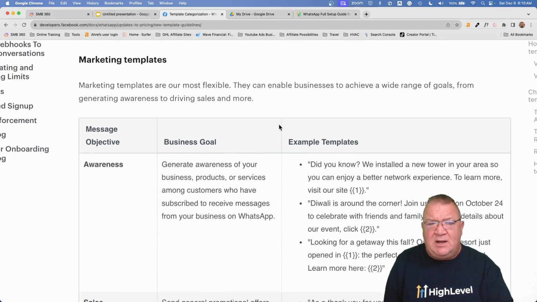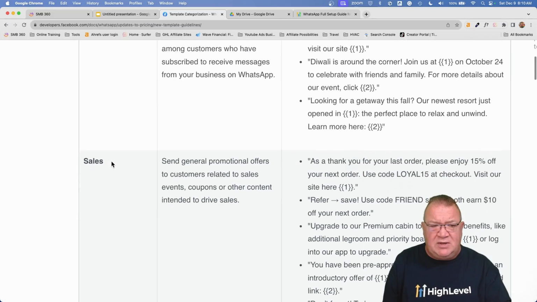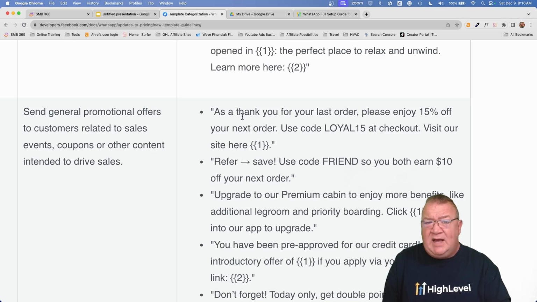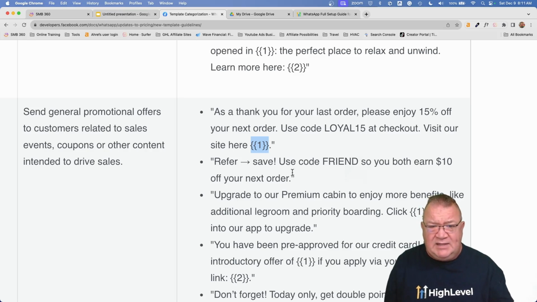Now, here I want to show you some of the examples. Message objective, let's just say you were trying to do sales. So right now, some of the templates, if you take a look here: "Hey, as a thank you for your last order, please enjoy 15% off your next order. Use code loyal15 at checkout. Visit our site here." Notice that this is a variable, the variable that we just went over. So you can insert that variable in your template, and that variable could go to your website, for example.